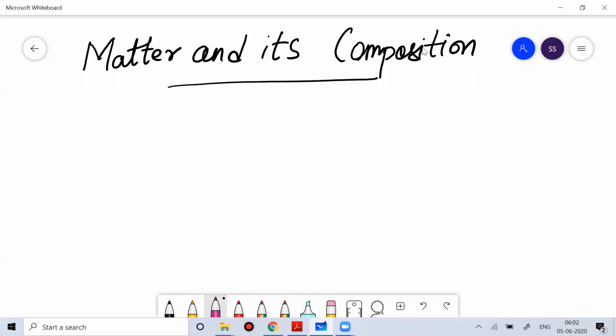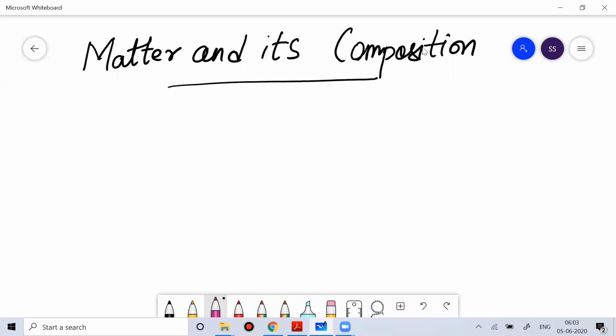So I believe you have heard of something called calculus. What does calculus basically do? Calculus is the branch of maths which can help us realize the rate of changes happening around us. In the same way, the logic of calculus when you put it in science is called chemistry. So welcome everyone to the very beautiful world of chemistry. And in that world of chemistry, what I'm going to talk about today is matter.